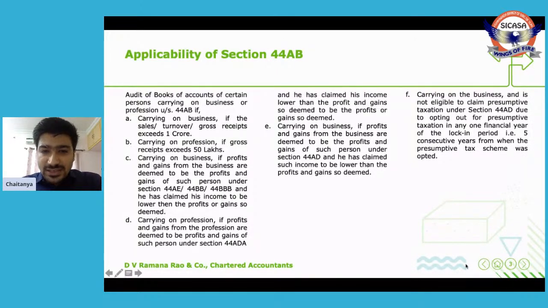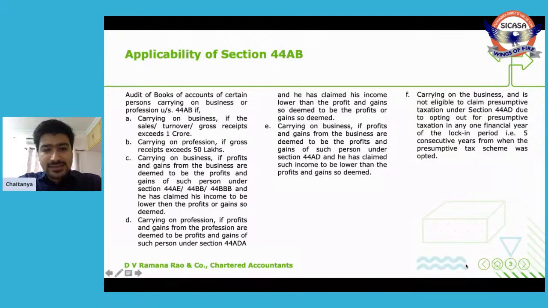Carrying on business, E. Carrying on business, if profits and gains from business are deemed to be profits and gains of such person under 44AD, and he claimed such income to be lower than profits and gains so deemed. So what does this 44AD say?